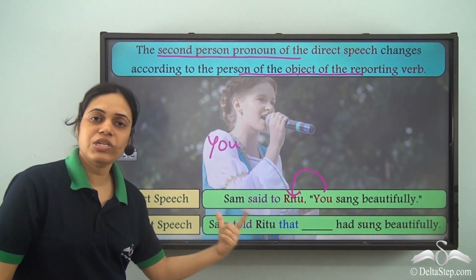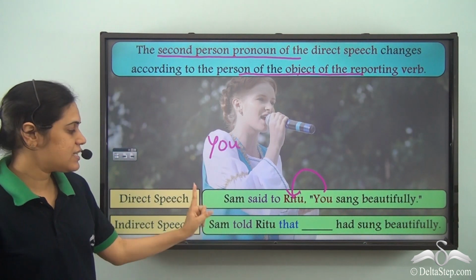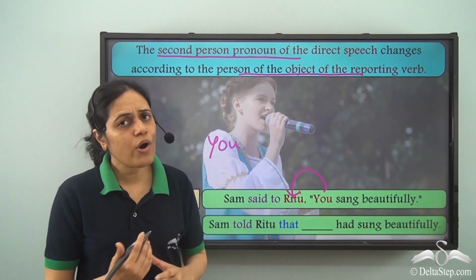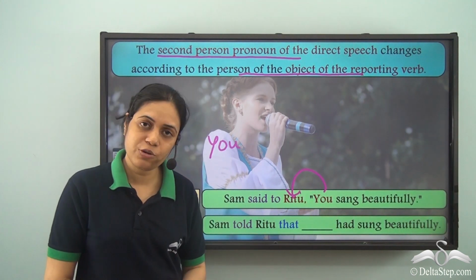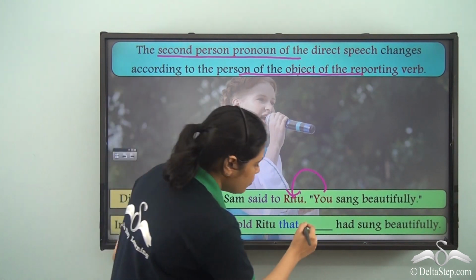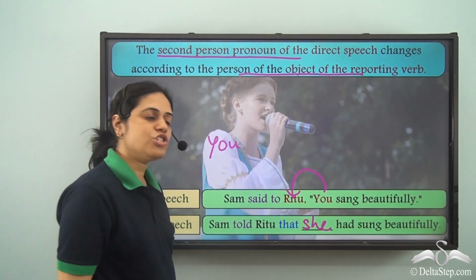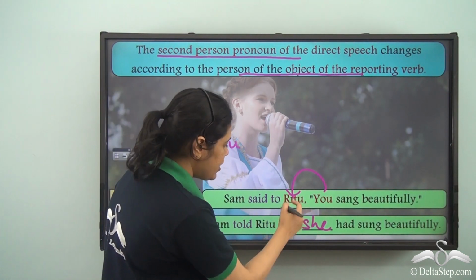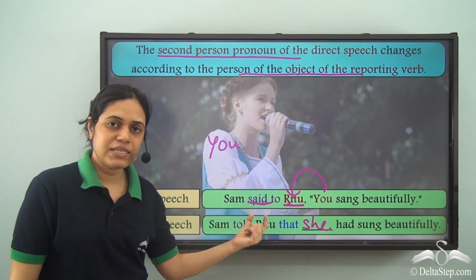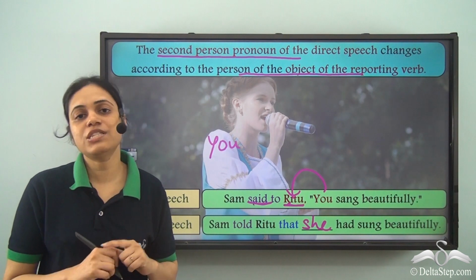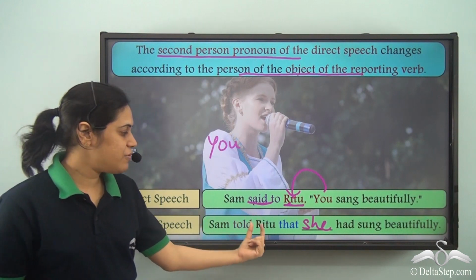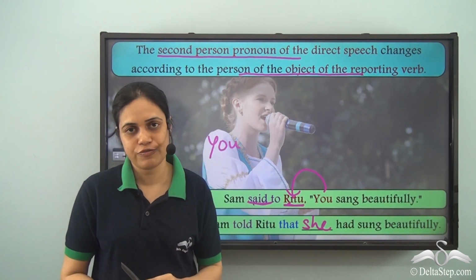Now when I report it in indirect speech, it is Sam told Ritu that dash had sung beautifully. Who had sung beautifully? Ritu had sung beautifully. But I don't use the same noun. So instead of Ritu, I use the pronoun she. So you refers to the object of said. Said is the reporting verb, Ritu is the object, and you refers to the object of said. Sam told Ritu that she had sung beautifully.